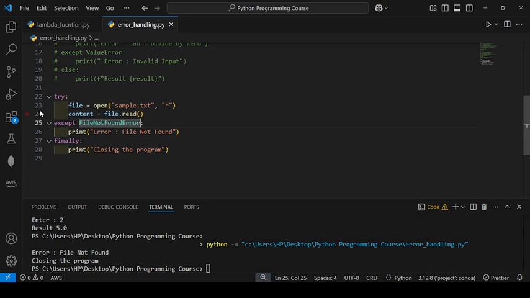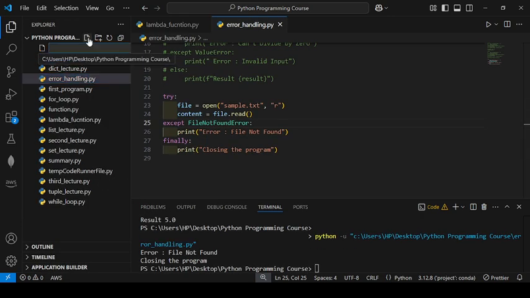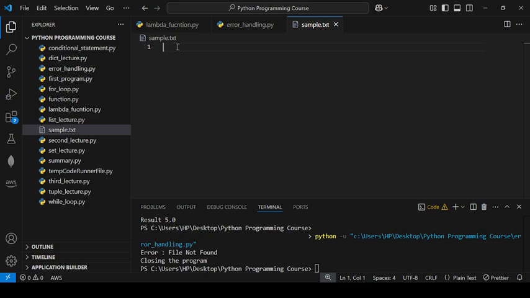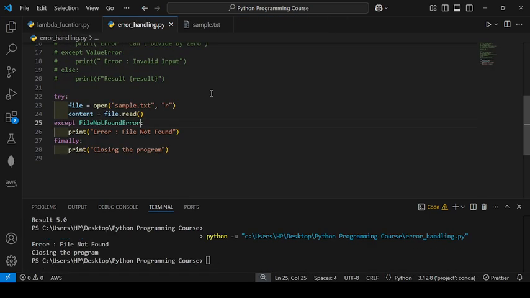Okay, suppose I make a file, sample.txt file. I write here, I am learning Python. I wrote a content, and again I read it.